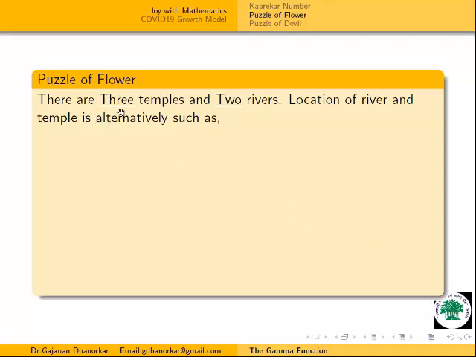The puzzle is: there are 3 temples and 2 rivers. The location of river and temple is alternate, in this way: temple, river, temple, river, then temple. That means 3 temples and 2 rivers are there, alternately arranged. If you already know it, that is also very good, but we will try to model it in a mathematical way.